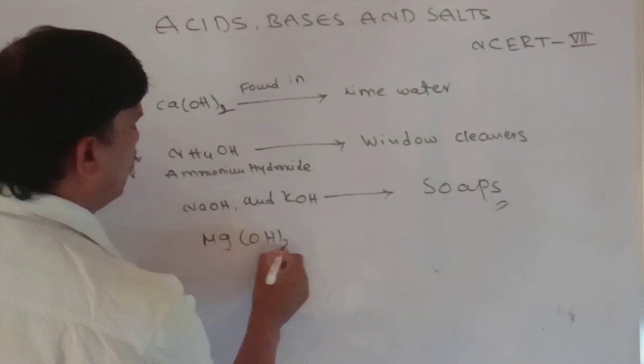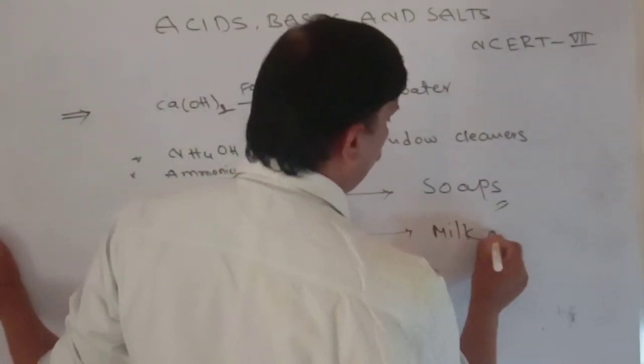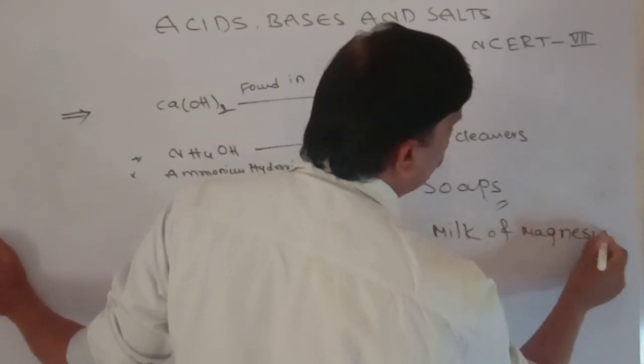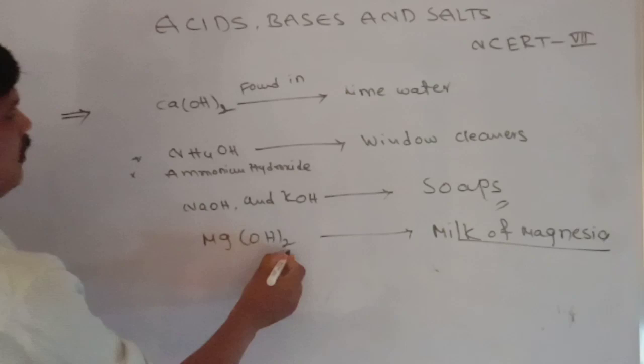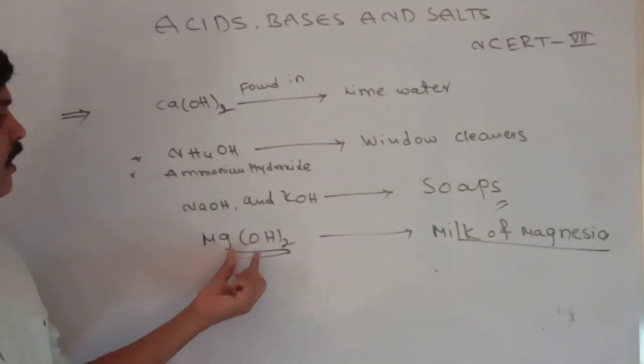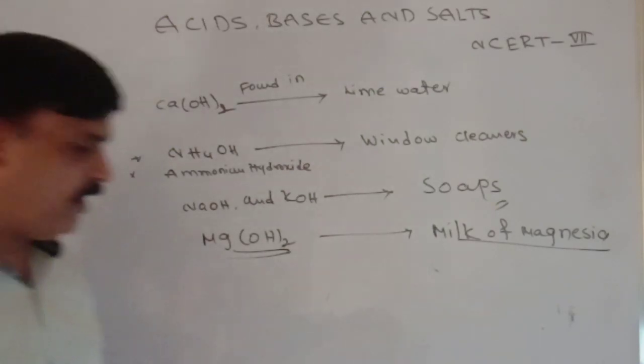Magnesium hydroxide is found in milk of magnesia, which is one type of base. The chemical compound is Mg(OH)2. So these are the acids and bases which occur naturally.